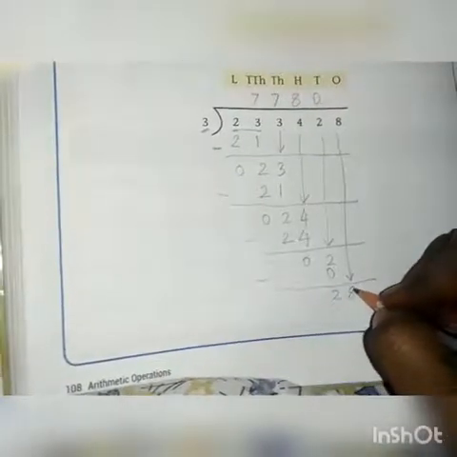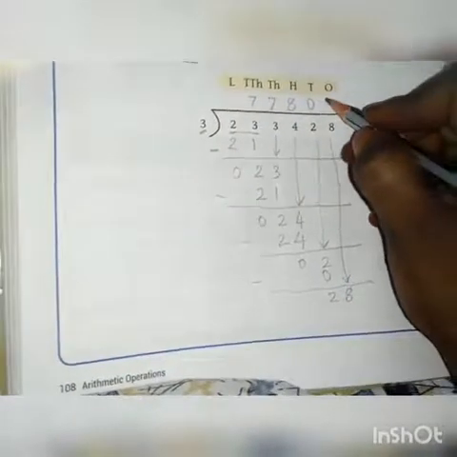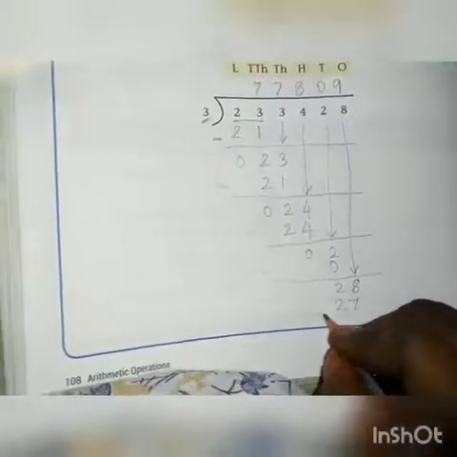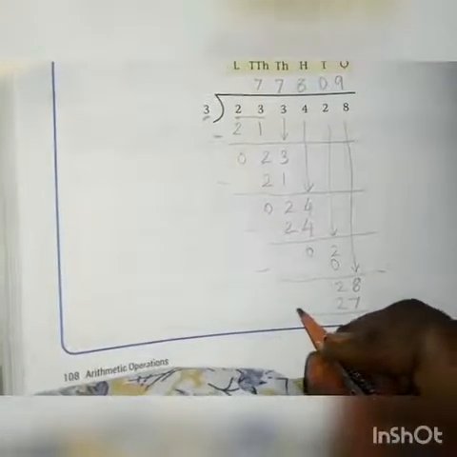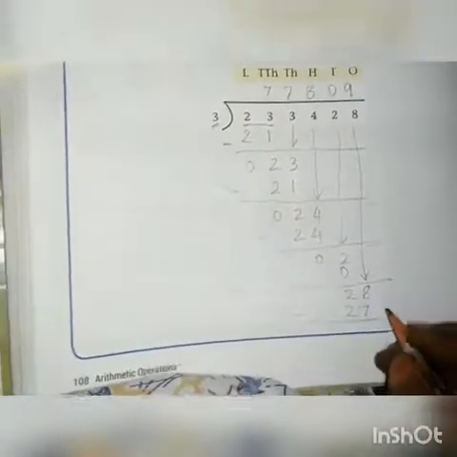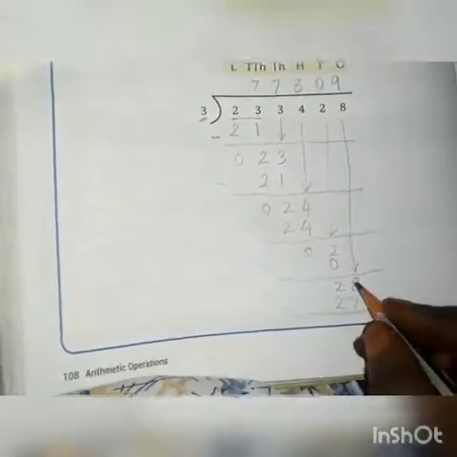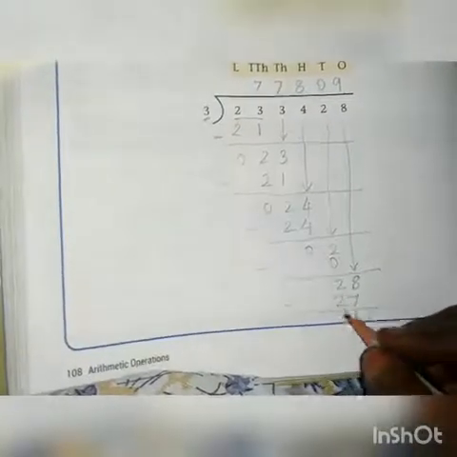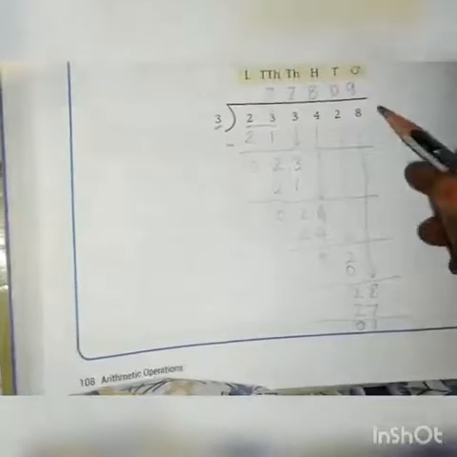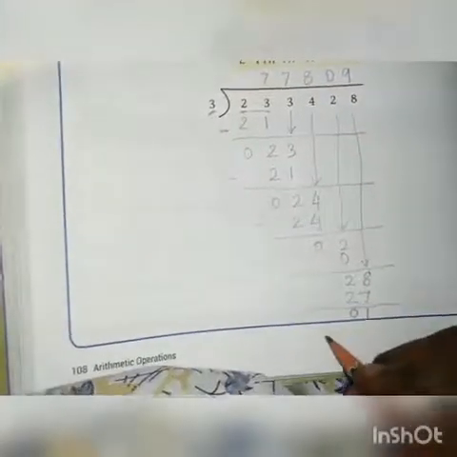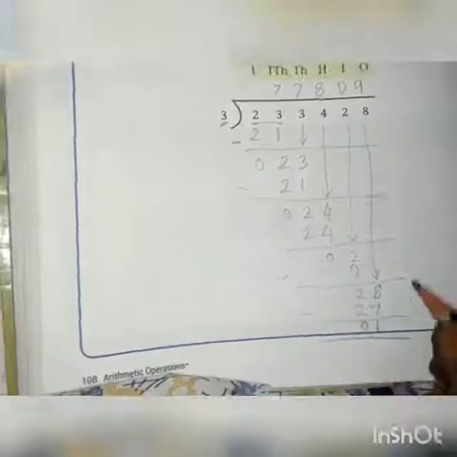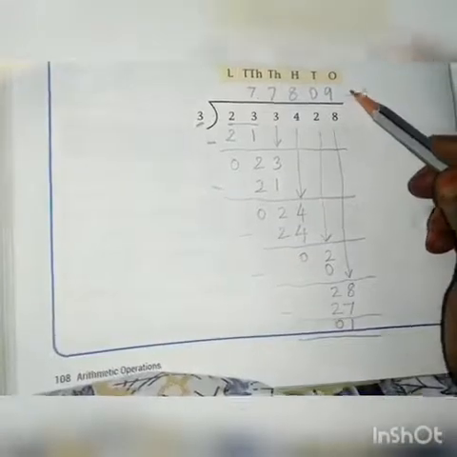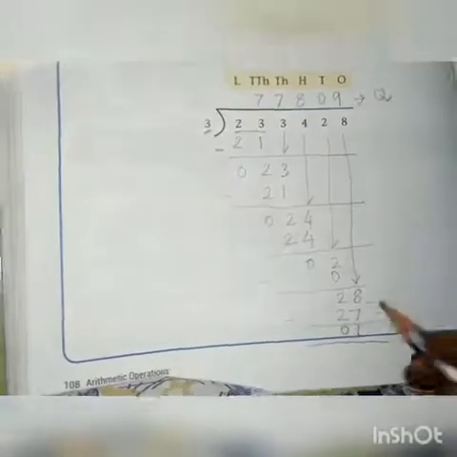How many times we will get 28? 9 times. 9 3s are 27. If we take 10 times, then we will get 30. 30 is greater than 28, so we should not take for 10 times. 8 minus 7, 1. 2 minus 2, 0. Do we have any other number after 8? No. So we have to stop up to this. So our answer is 77,809. This is the quotient and 1 is the remainder.